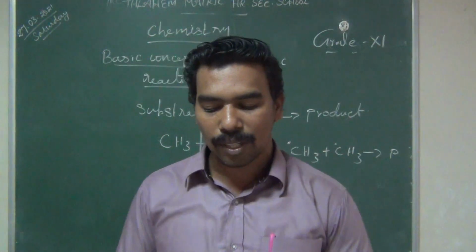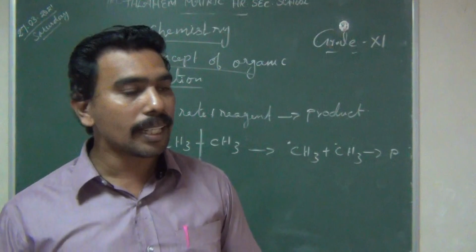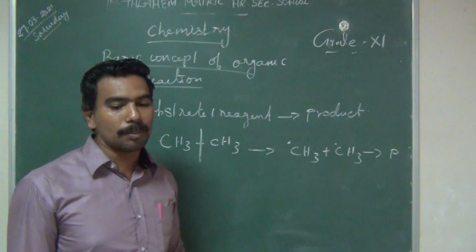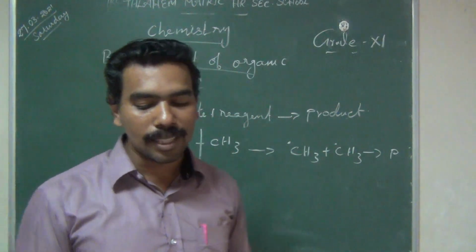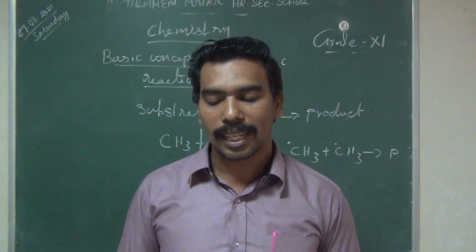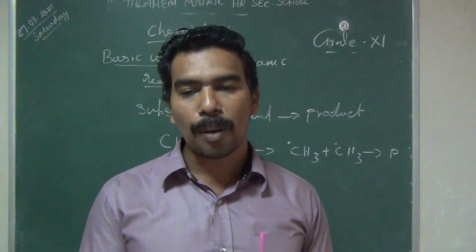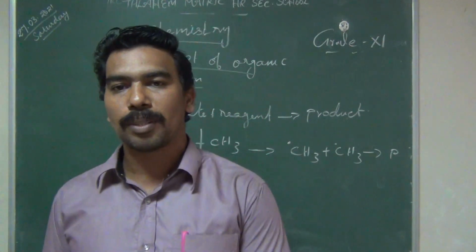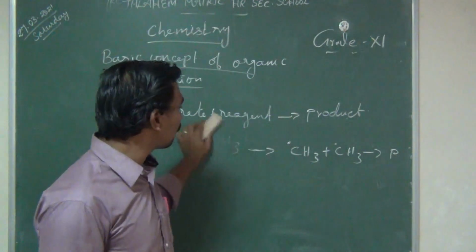The second one is heterolytic cleavage. Heterolytic cleavage means non-symmetrical. The left hand side and right hand side have different elements. On one side there is one group of elements and on the other side another group of elements. The number of elements is not equal. We will give one example.